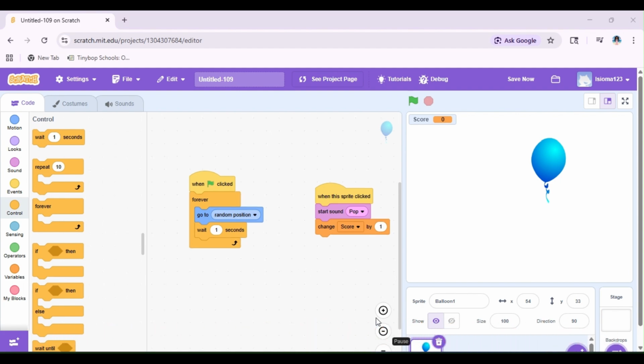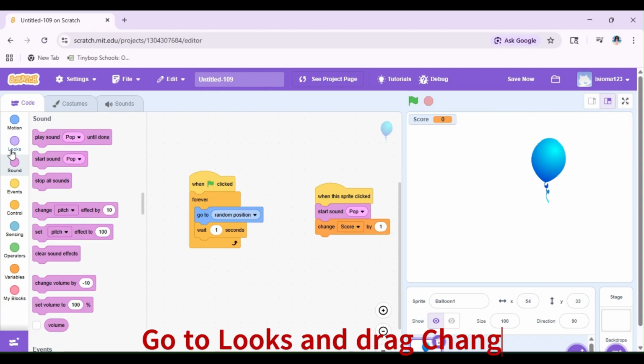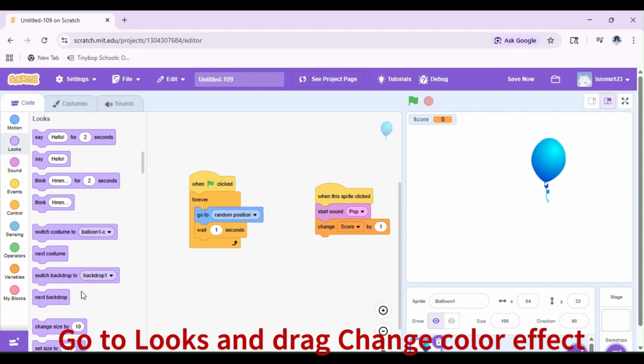Share your project, watch it grow. Show the world what you can code.